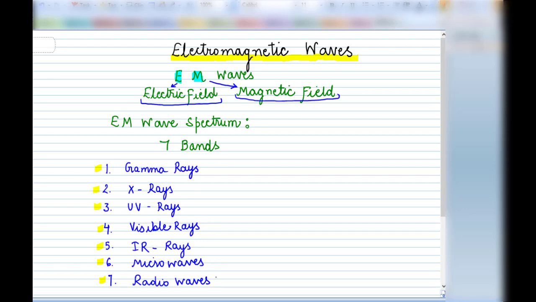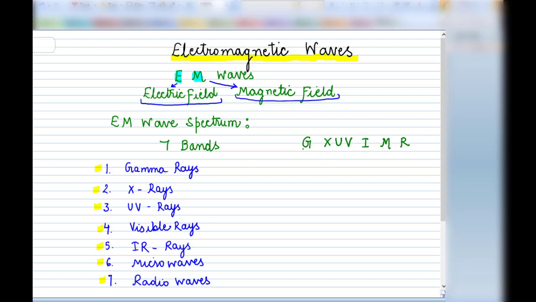Now there is a very short and simple trick to remember the order and the names of all these bands. Let us see how we can remember them easily. First is the gamma rays, so we write G for gamma rays. Then X-rays, so X, then ultraviolet is U, visible is V, infrared is I, then microwave is M, and radio wave is R.